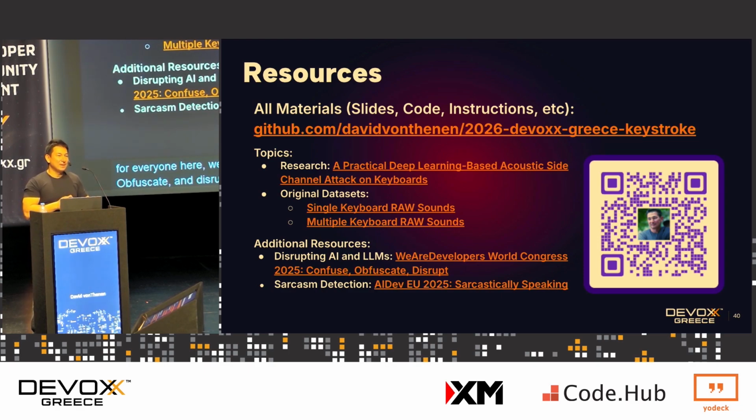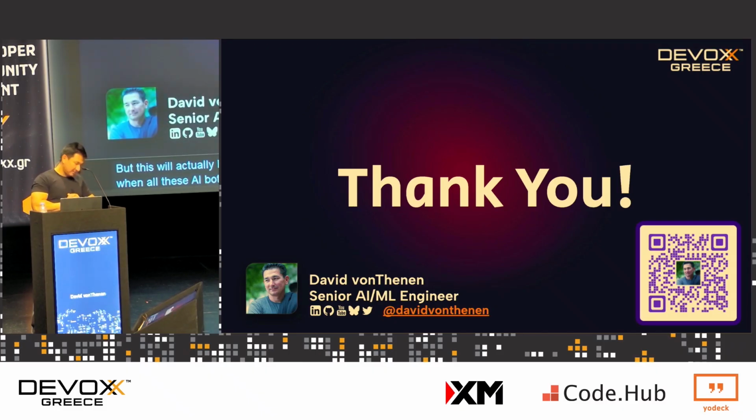Think about jailbreaking or getting around the safeguards or the guardrails, which are complete garbage anyways. I hope you guys realize that. But this will actually help you get around that stuff and hopefully maybe get you a discount when all these AI bots start being used on retail sites. Having said that, thank you.